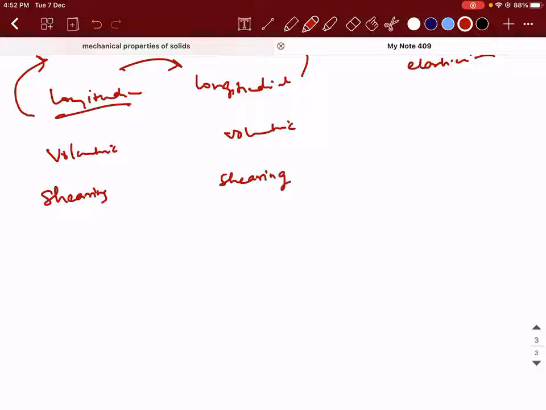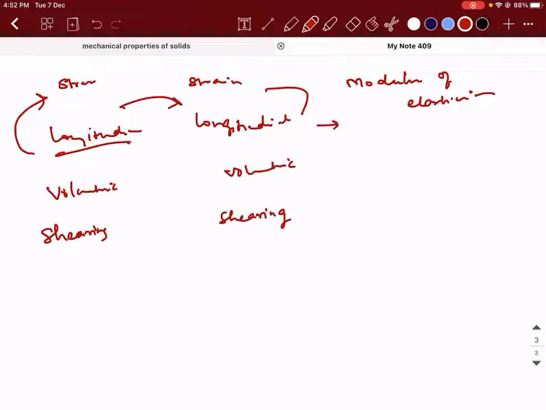If you take the ratio of shearing stress to shearing strain, you will get the third type of modulus of elasticity. The first one is called Young's modulus. The second one is called bulk modulus. And the third one is called modulus of rigidity.